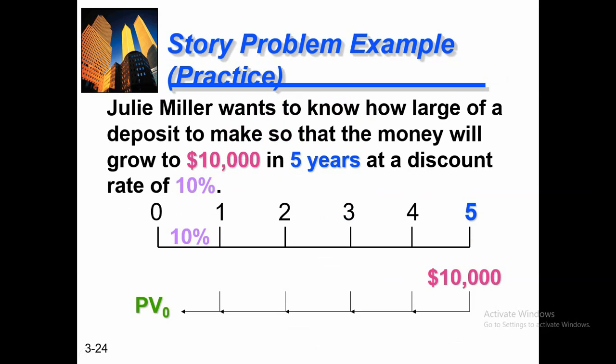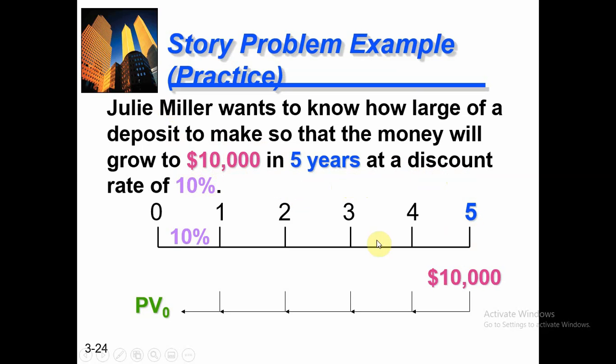Here is another example problem. Julie Miller wants to know how large a deposit to make so that the money will grow to $10,000 in 5 years at a discount rate of 10%. What is the discount rate?